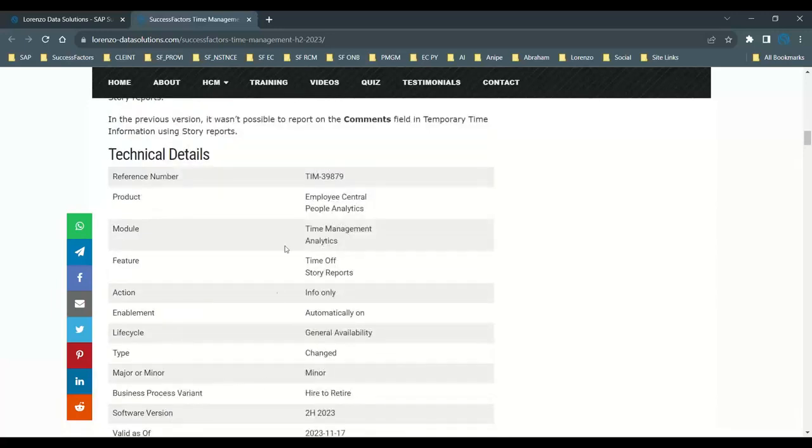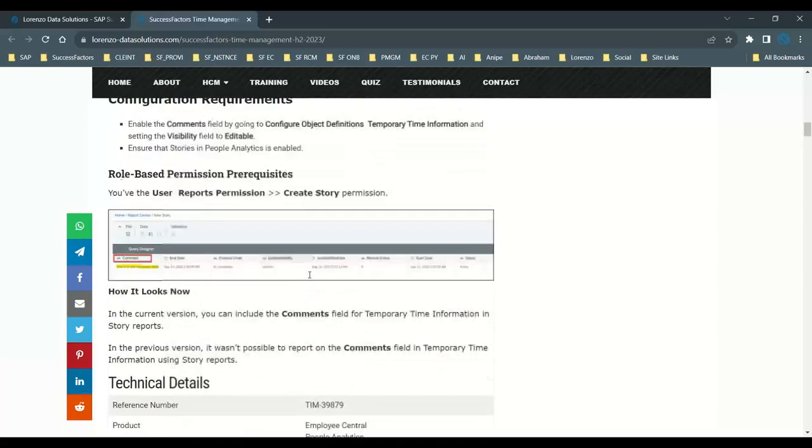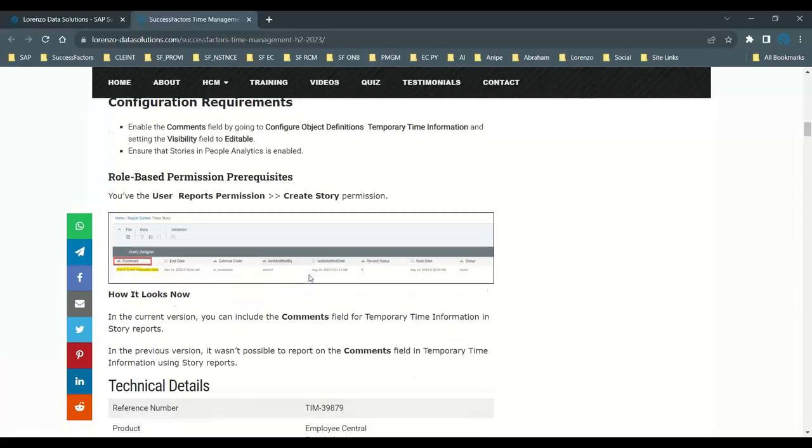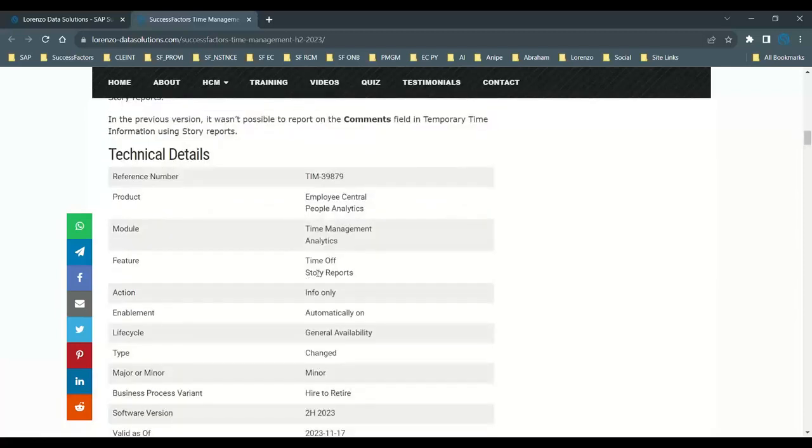Here are a few of the technical details. This feature is mostly useful for time off and story reports, because the temporary time information is the one that you record as an individual employee, right? And whatever comments you provide, earlier it was not possible to generate reports. Now it is possible. So this is very specific to the time off functionality.